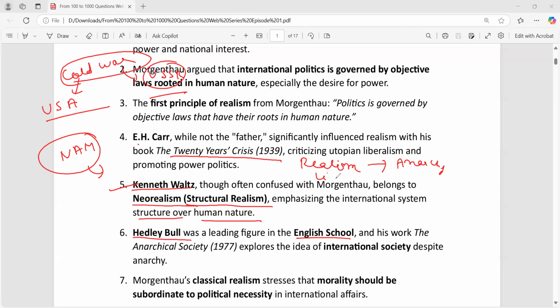English school says that whatever realism is saying is the extreme of one end, and what liberalism says is the extreme of another end. The reality is somewhere in between. So that's the point. It is also called the international society school.